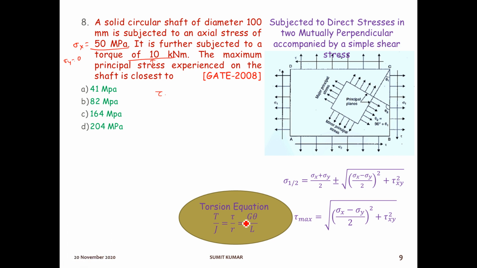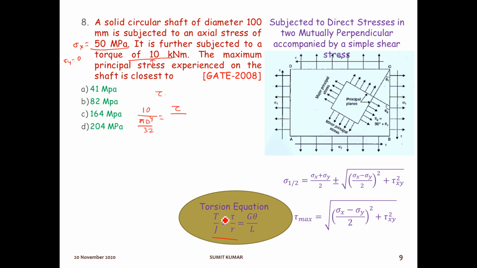So by using this torsion equation, we can calculate the shear stress. So here T is 10 kilonewton meter, T by J, J is the polar moment of inertia of this circular shaft. So we know J is what? Pi d to the power 4 by 32 is equal to shear stress tau by R.